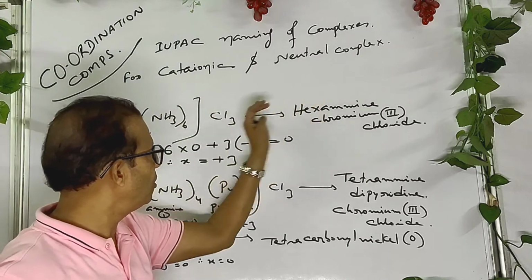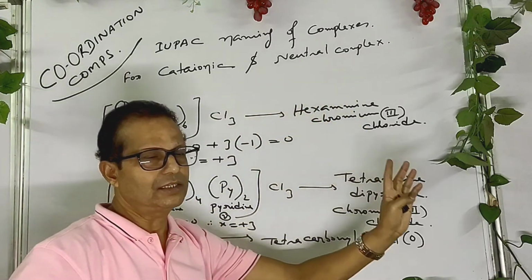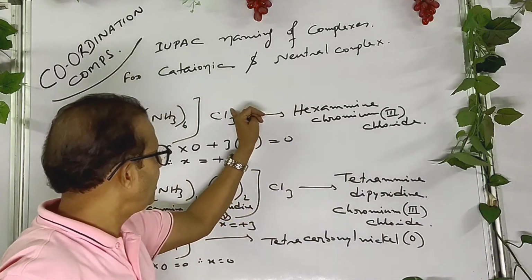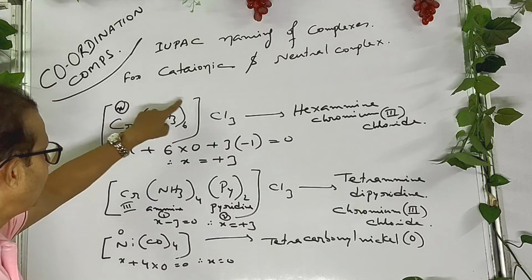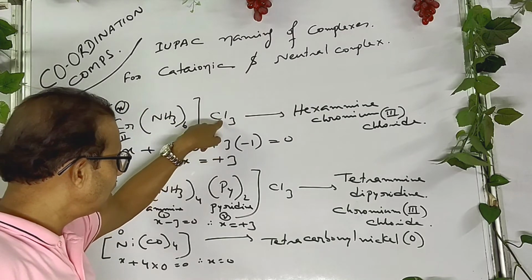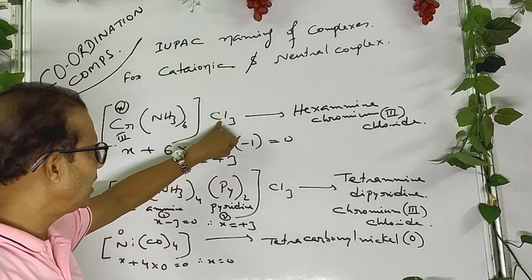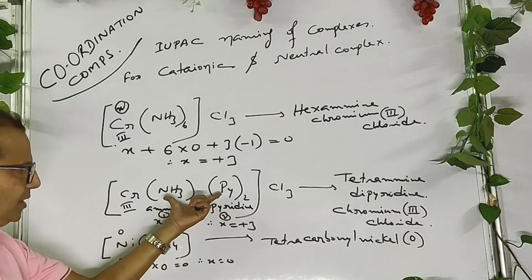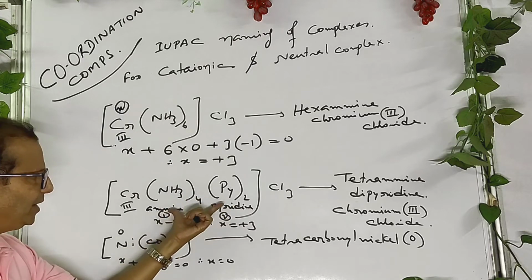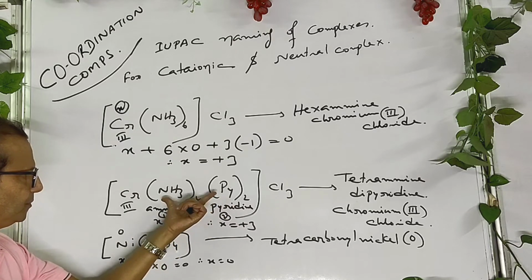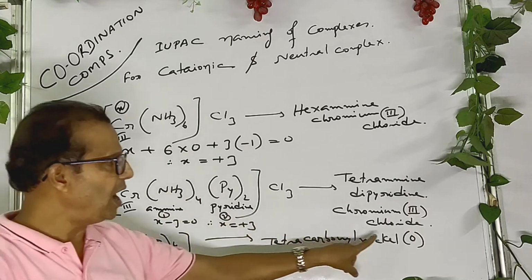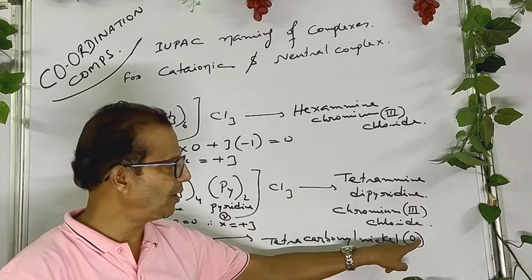Directly it's a salt of chlorine, that's chloride, such as sodium chloride, potassium chloride, like that. IUPAC naming is only applicable inside the bracket part, that is the complex part. In outer part, no IUPAC naming is applicable. When there are different types of ligands, write their names in alphabetical order. If the oxidation state is 0, you have to mention it. Okay?